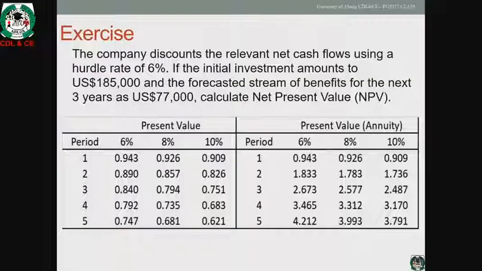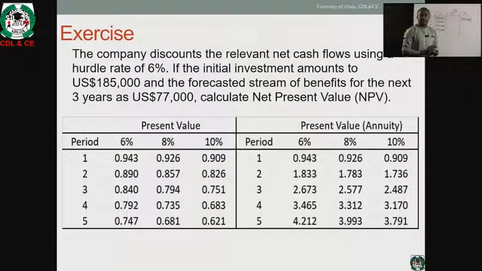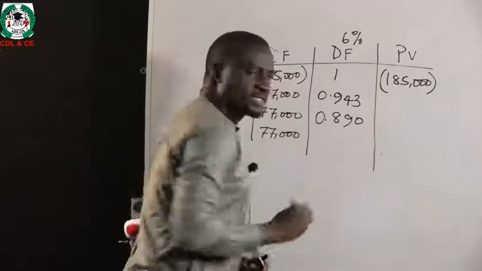And from the question, we are given that this capital investment will be discounted at 6%. For the first period, the 6% discount factor is 0.943. For the second year, the 6% discount factor will give us 0.890 from the table we are given.